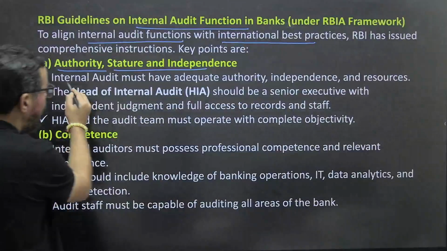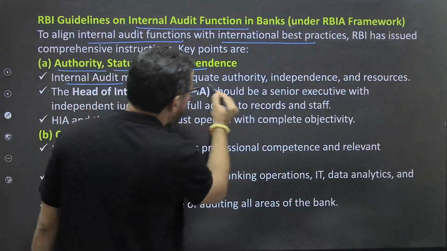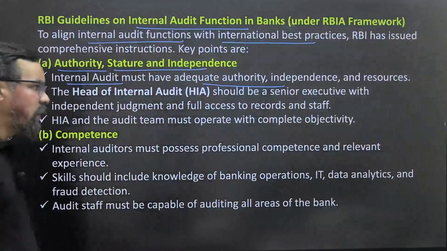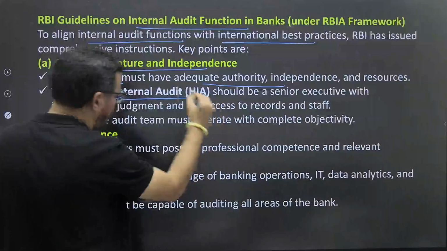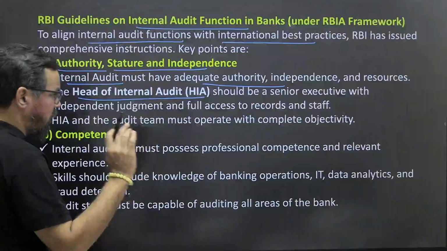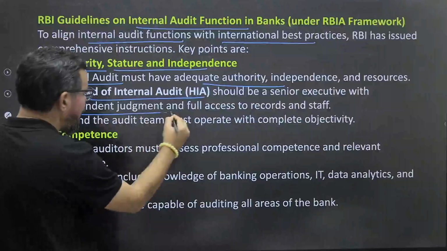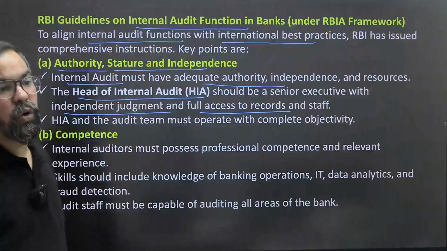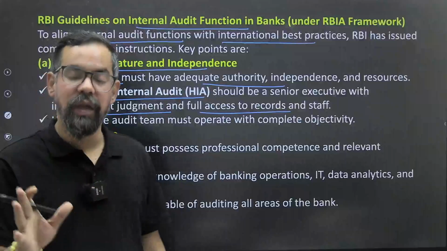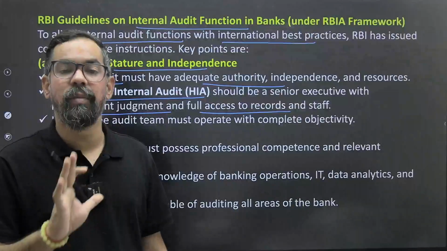Internal audit must have adequate authority, independence, and resources to conduct these kinds of activities in the branches. The head of internal audit should be a senior executive with independent judgment and full access to records and staff. So if they want to conduct audits in any area, they should have that much power.